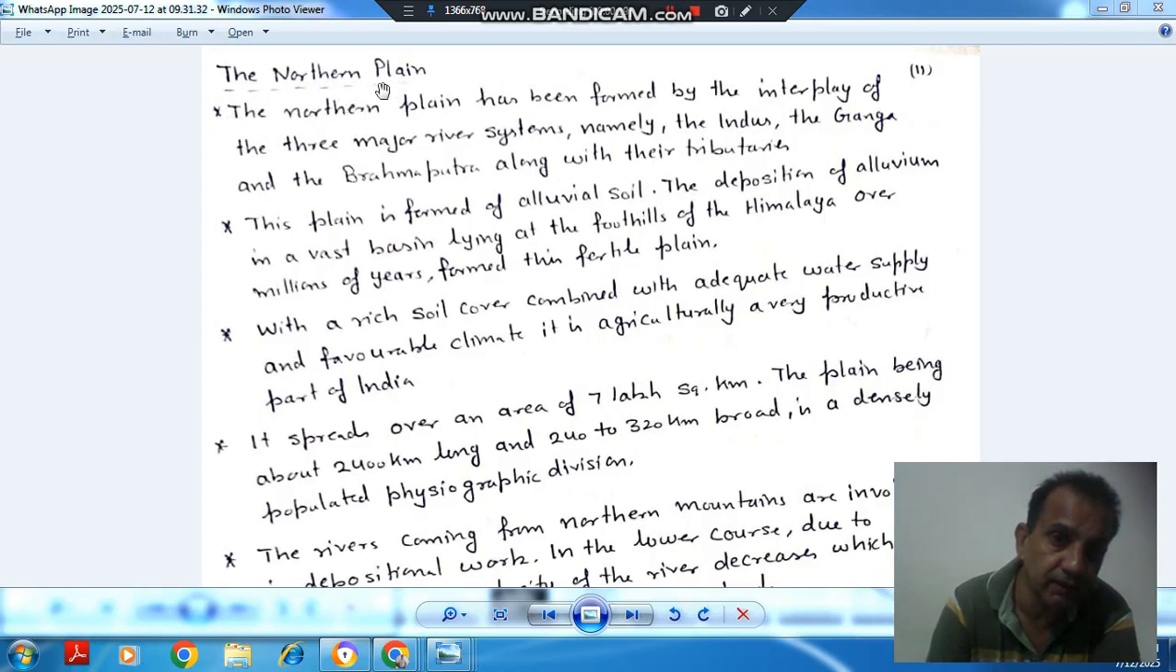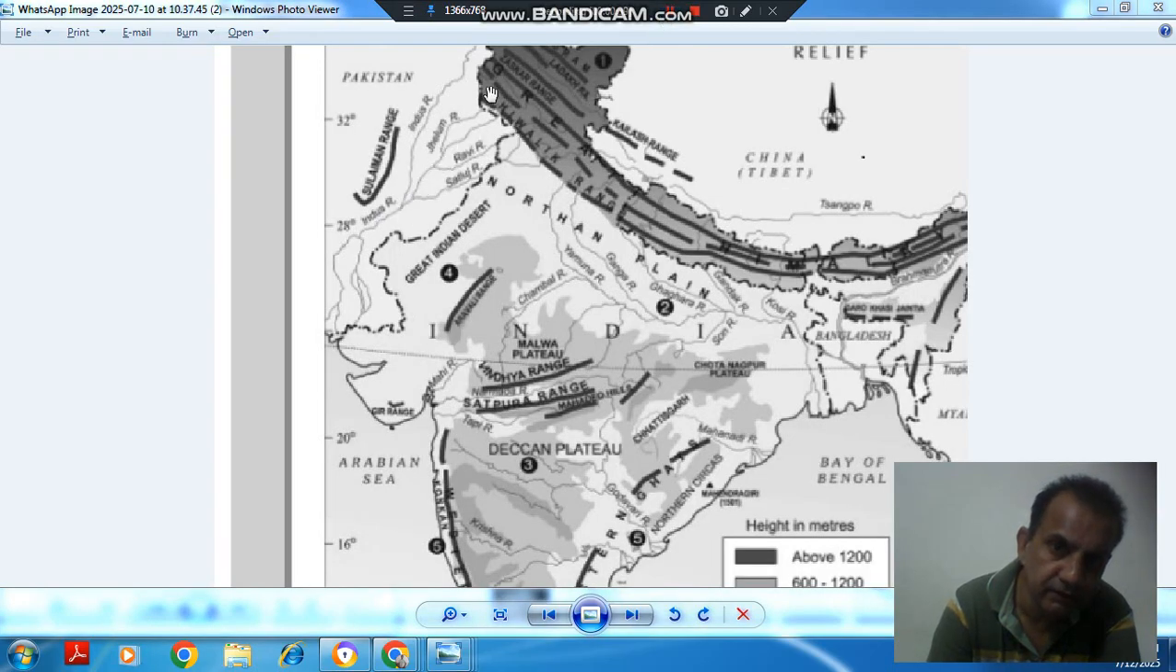The first point in the Northern Plain is that it has been formed by the interplay of three major river systems, namely the Indus, the Ganga, and the Brahmaputra, along with their tributaries. So this is your Indus river system, this is the Ganga river system, and here is the Brahmaputra river system. So this makes a whole as the northern plain, called the northern plain between Indus, Ganga, and Brahmaputra.